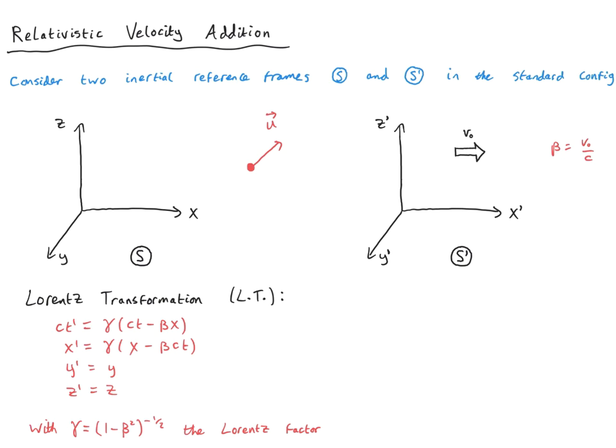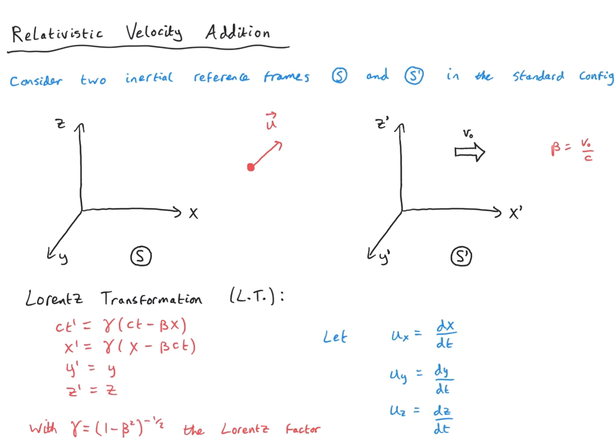Well, you might think that we just simply do what we did before and take the time derivative of the expressions here to find the velocities. But we have to be a little more careful, because what do we mean by the time derivative? In particular, which time are we talking about? Are we talking about the time t or the time t primed? They mean different things in the different reference frames, so we have to be more careful. In the unprimed reference frame S, we'll say that a velocity component along the x direction, called ux, of a particular object, is simply dx by dt, where x and t are both in the unprimed reference frame.